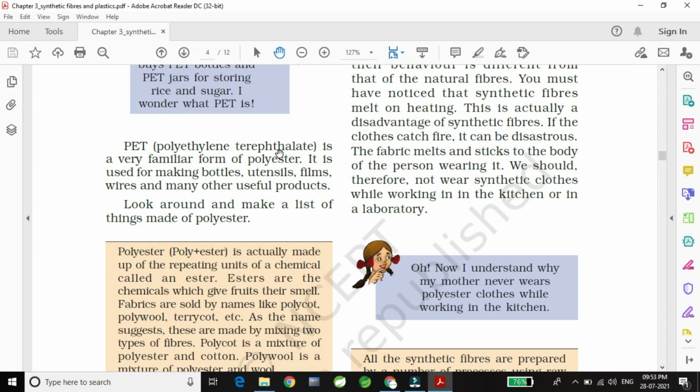It is used for making bottles, utensils, films, wires and many other useful products. So look around and make a list of things made up of polyester.